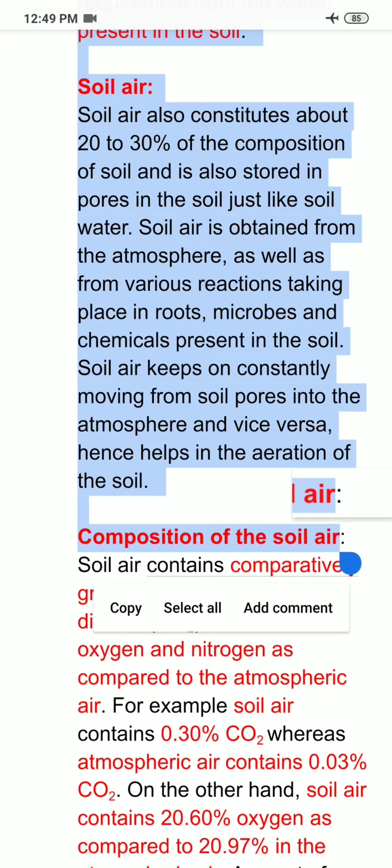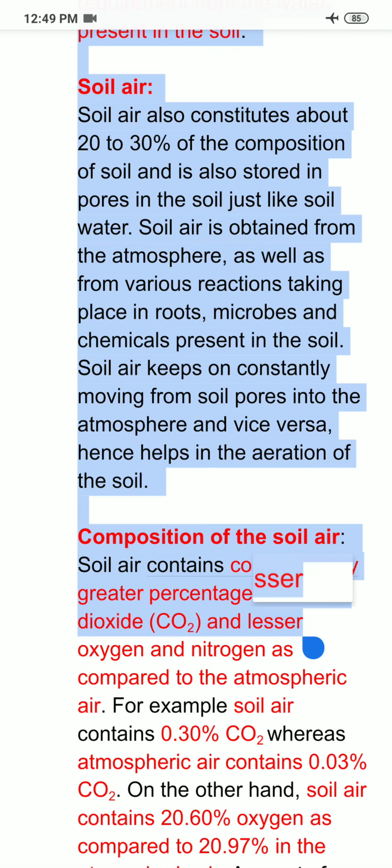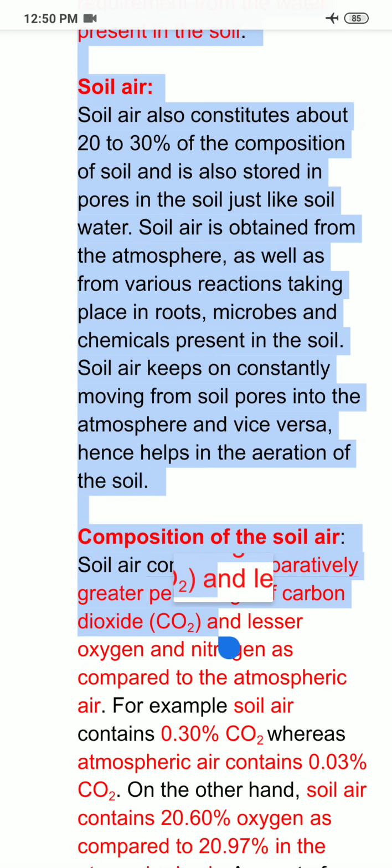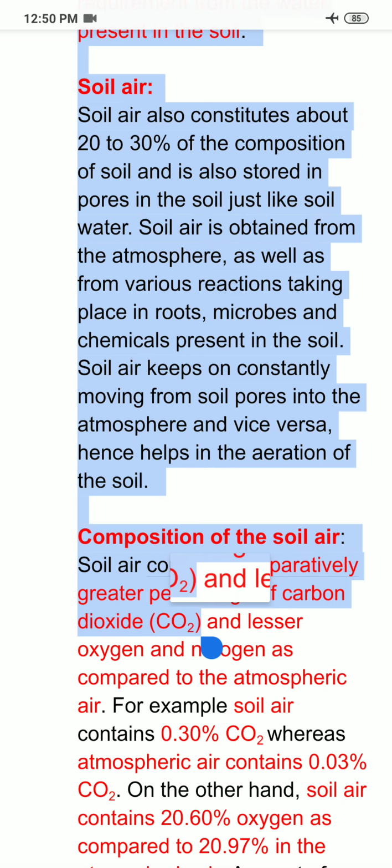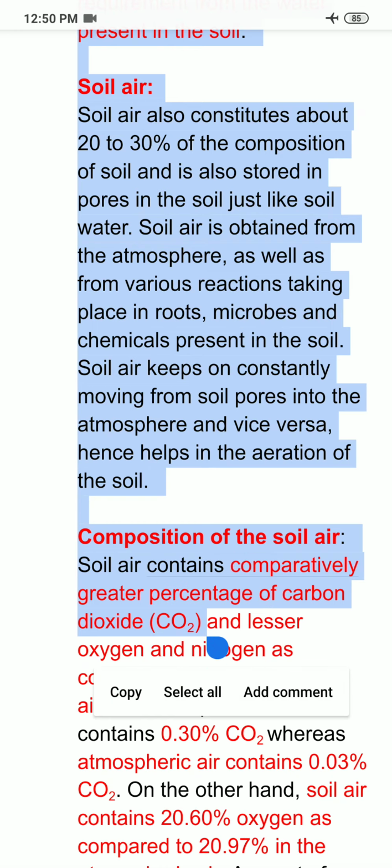Soil air contains a greater percentage of CO2 and water vapors as compared to that in the atmospheric air, and the percentage of nitrogen and oxygen present in the soil air is less as compared to that in the atmospheric air.